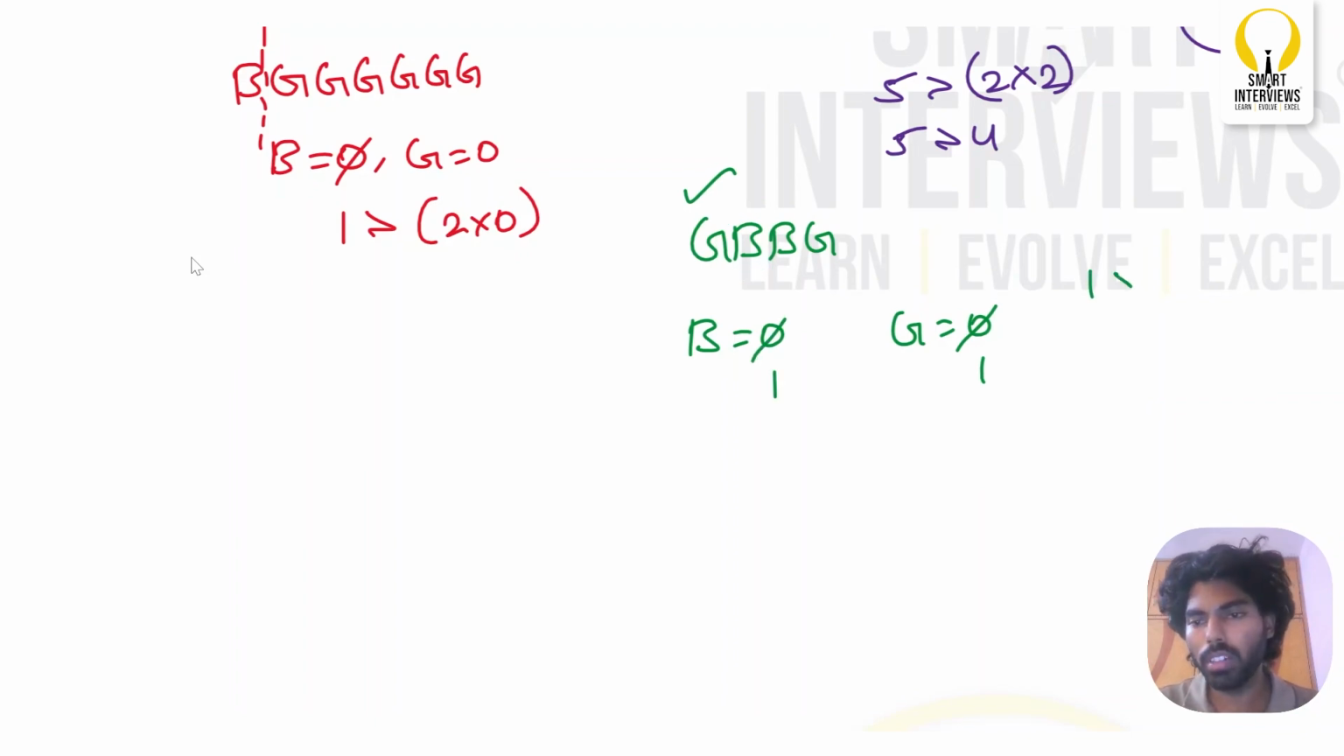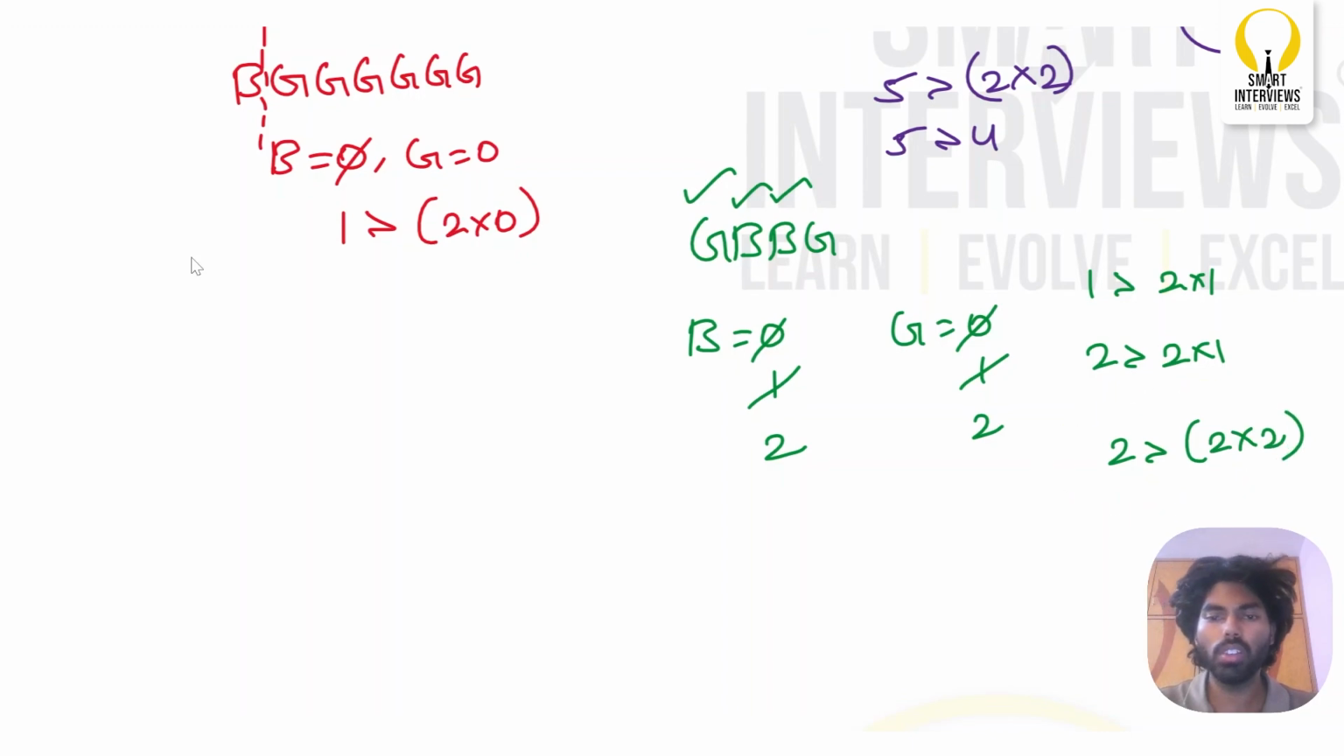Now let's see. Is 1 greater than 2 cross 1? No, right? So I can allow one more boy as well. Now, is 2 greater than 2 cross 1? No. So I can allow one more girl as well. Are the number of boys twice the number of girls? No. So now I have completed my entire string.